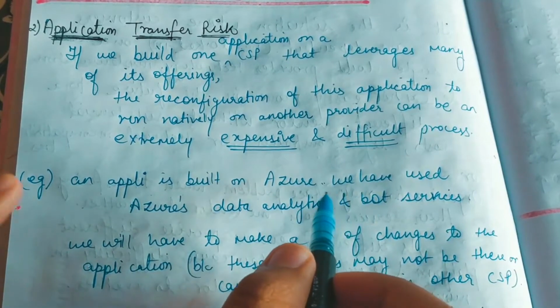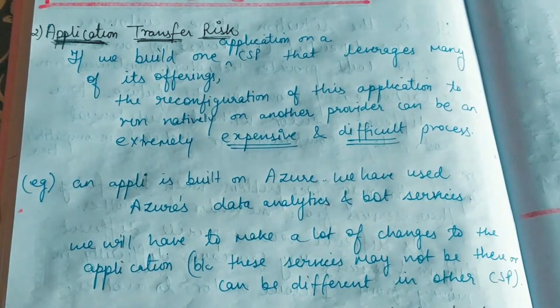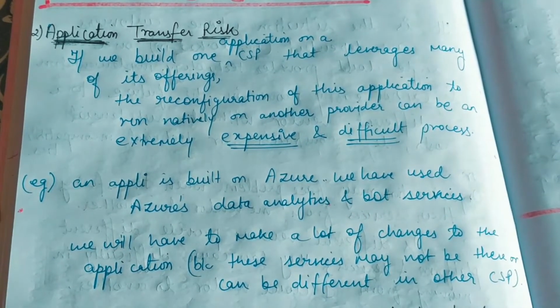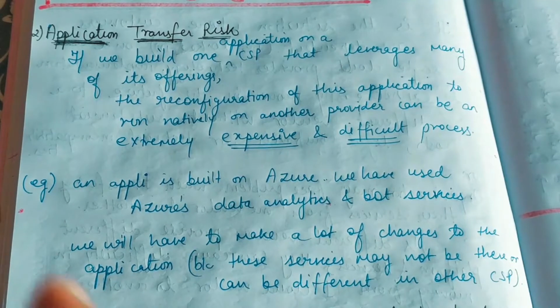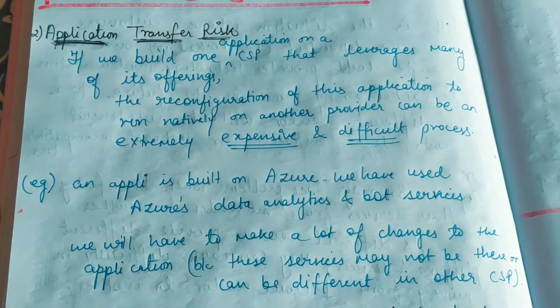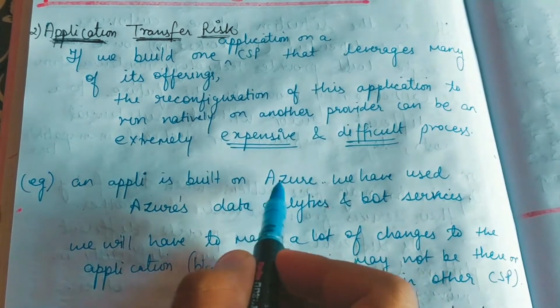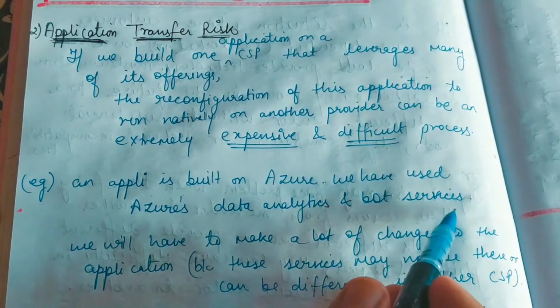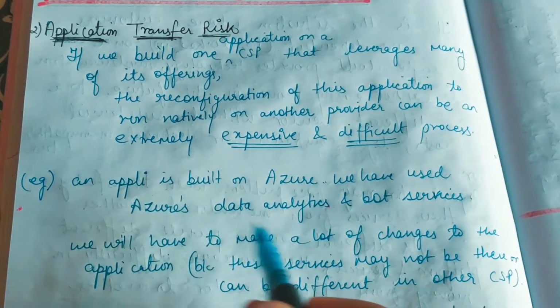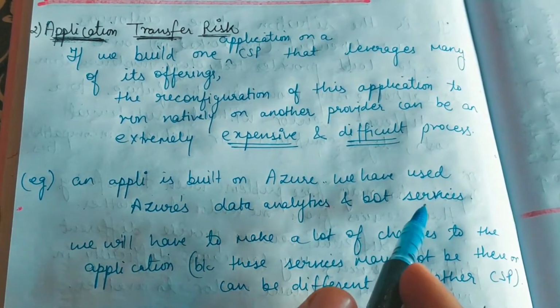As I have already told you, all the cloud service providers may offer different services. So guys, there is no particular standard that all the cloud service providers should provide that particular service only. So that's not the case. That's why it can be the scenario that we have taken some services from Azure. Let's say we have taken Azure's data analytics service and bot services, and it might happen that these services are not available in AWS.